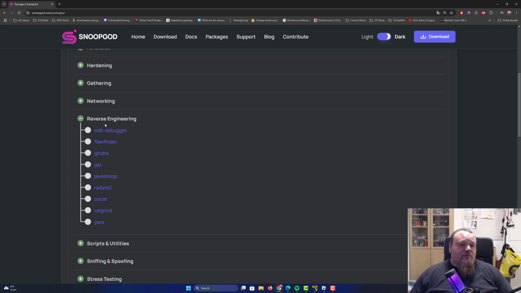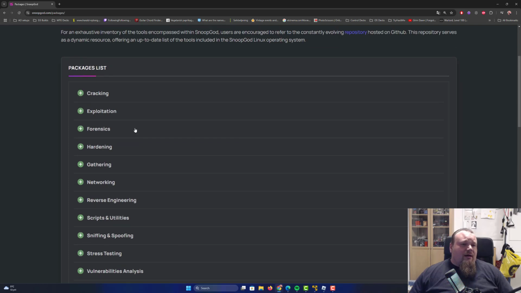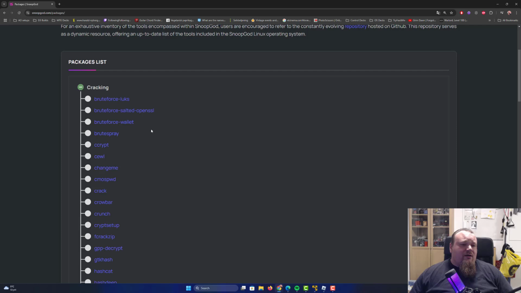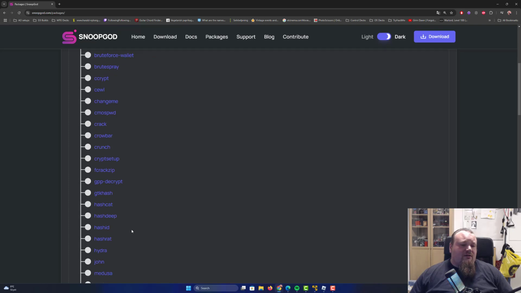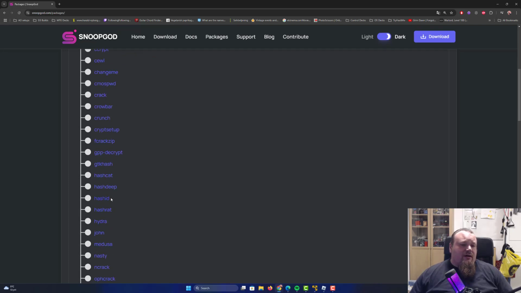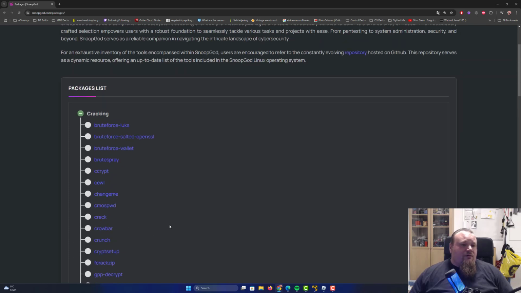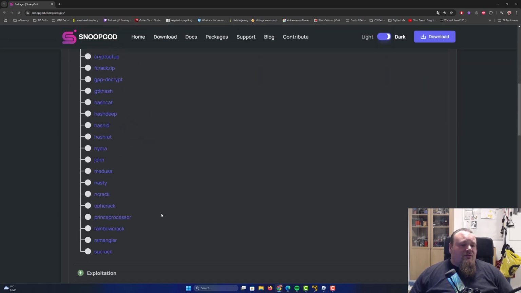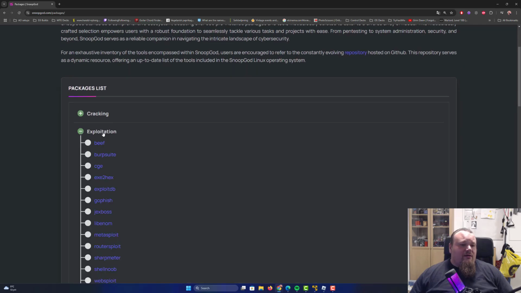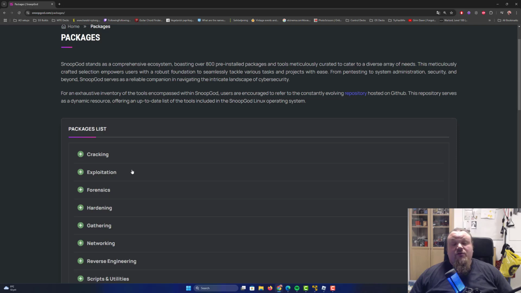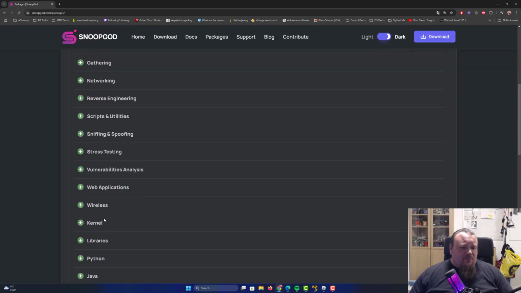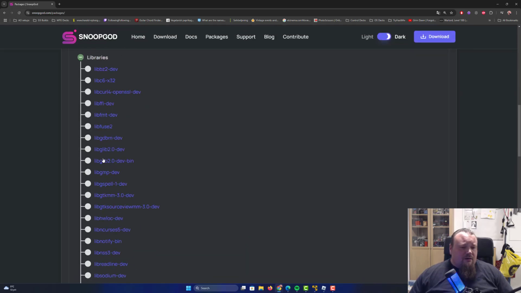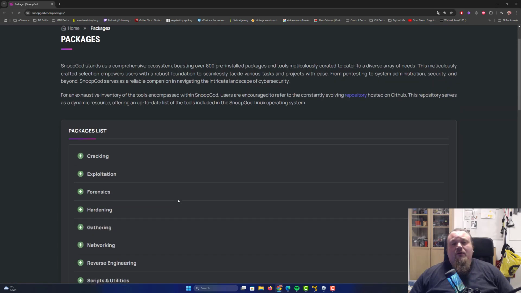Reverse engineering, we already talked about Ghidra, Java, Snoop, and stuff like that. Really great tools. What we're probably going to check out is the cracking one. We got crunch for generating passwords. We got Hashcat, John, Hydra, Hashrat, which is really great. Maybe they've got the hash identifier that we also use sometimes in Linux, KDE. Not really sure where this should be located, to be honest, but we can definitely try some commands and see what's going on. We can always try and install it, basically.